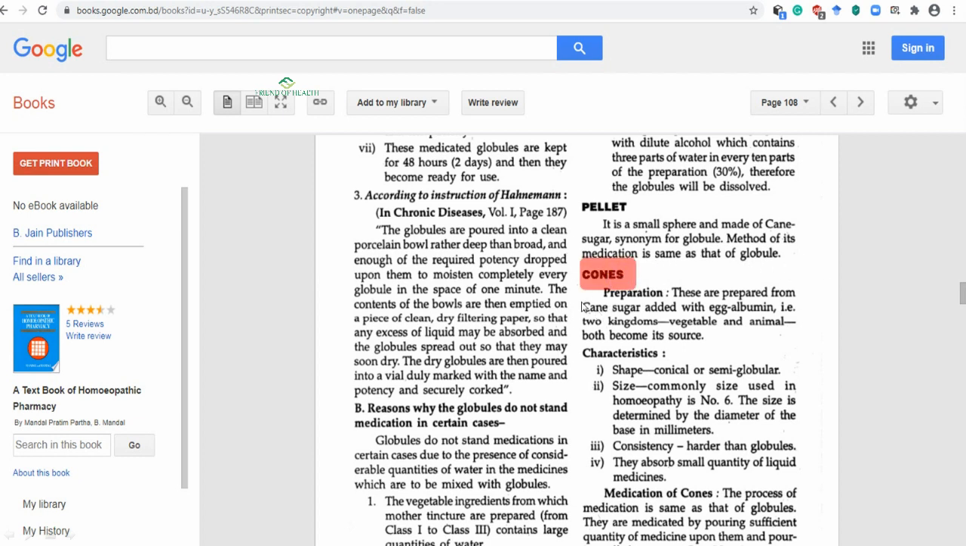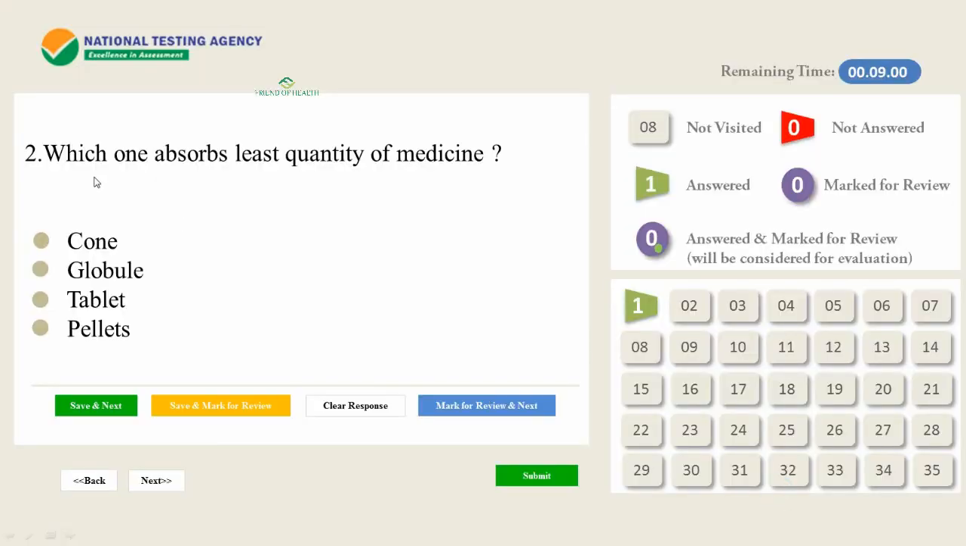Cones are a very important portion as far as pharmacy is concerned, and their preparation, size, sources and medication are all important. Here the question is from that portion: absorbing a small quantity of liquid medicine is one of the characteristics of cones. So we will go back to the question. Which one absorbs the least quantity of medicine? Cone is the answer.